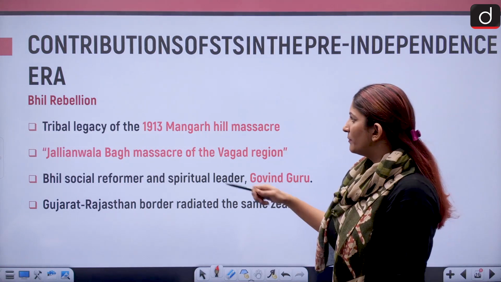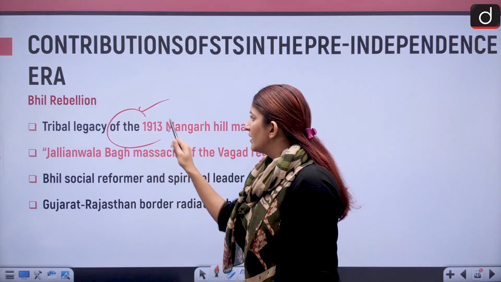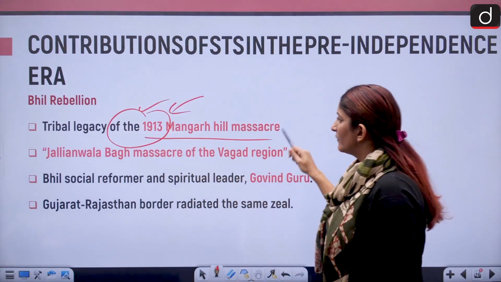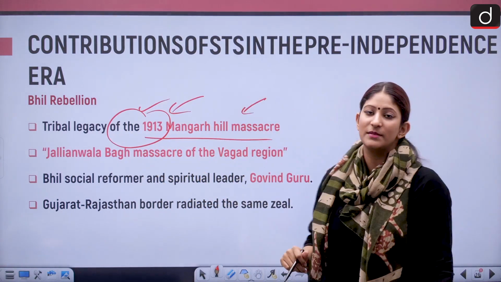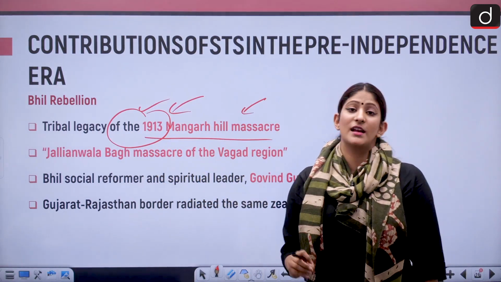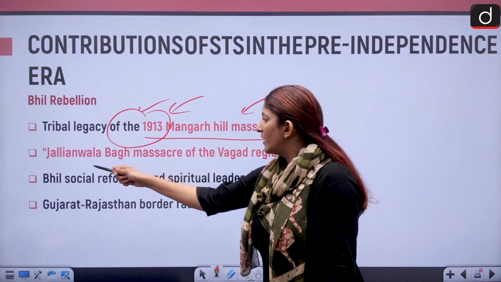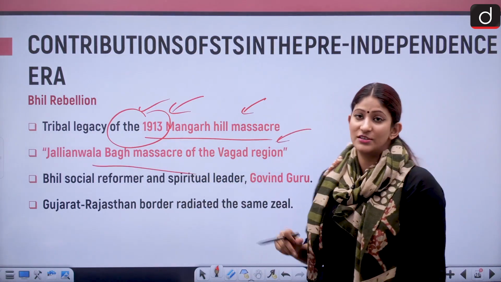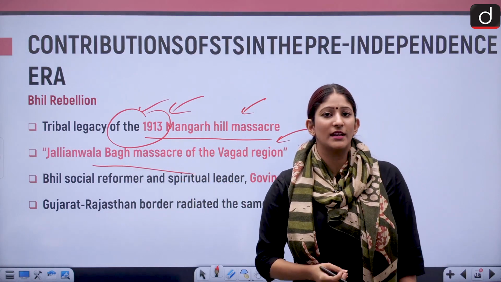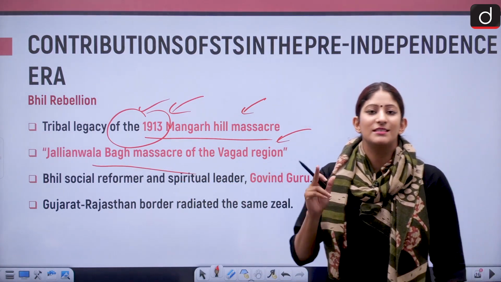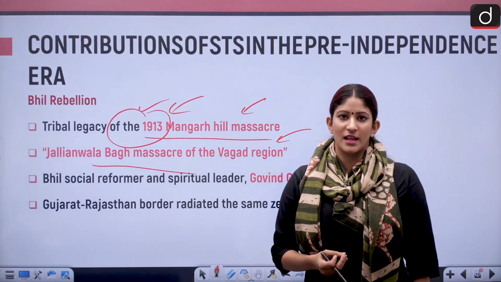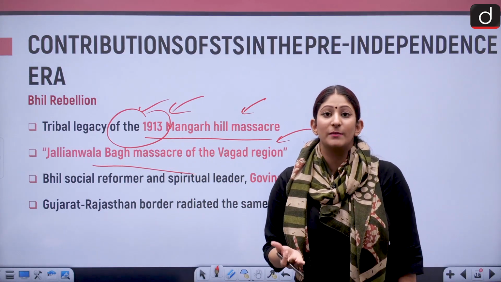So when we talk about the Bhil rebellion, it's a tribal legacy of the 1930 Mangar Hill massacre. Mangar Hill massacre is also known as the Jallianwala Bagh massacre of the Wagad region, and a Mangar museum is also going to be dedicated. That is going to be amongst the 10 museums which are going to be built under the Azadi Ka Amrit Mahotsav that we are celebrating this year.